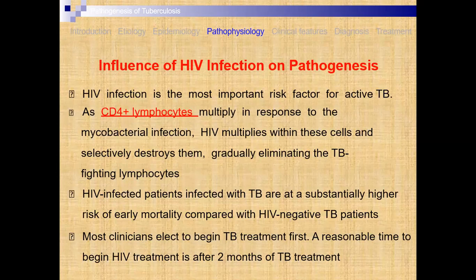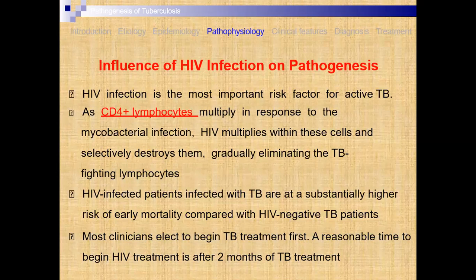Then the influence of HIV infection on the pathogenesis. As I told you in the last slide, if a person is suffering from HIV, then there are very good chances that the person will suffer from tuberculosis also, because if we come in contact with a tuberculosis person, the agents enter into the patient's body.